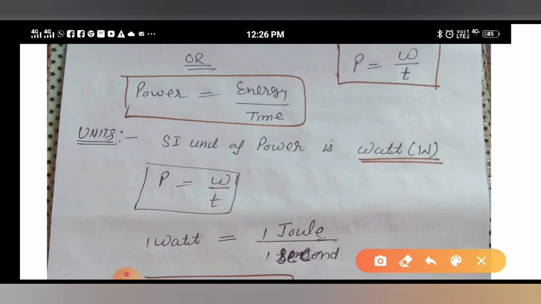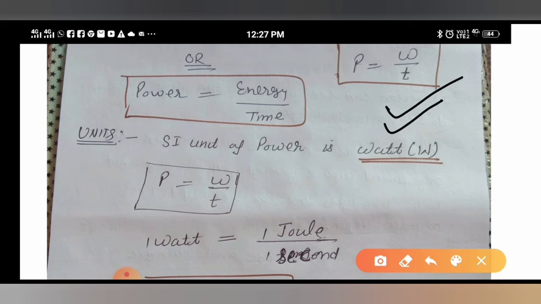Earlier we were using bulbs in which the power consumption was too much, 100 watt, 60 watt, 50 watt, but nowadays we are using CFL and LEDs which consume very less power like 10 watt, 7 watt, 15 watt, 20 watt. So that means power consumption is less in LEDs and CFL as compared to the bulbs we were using earlier. Okay, so what is the unit of power?